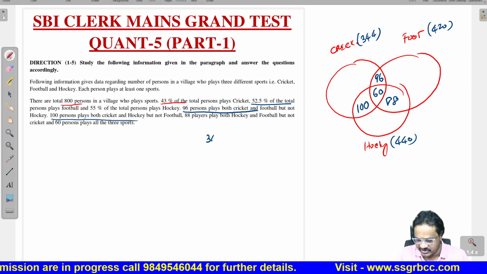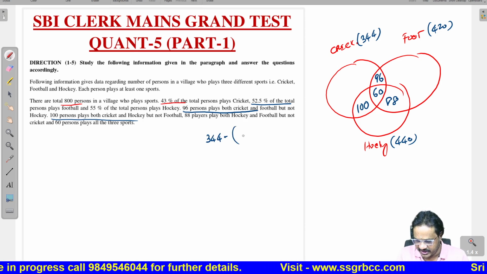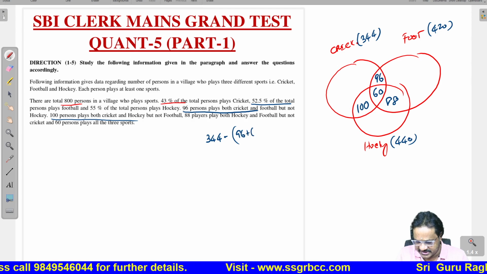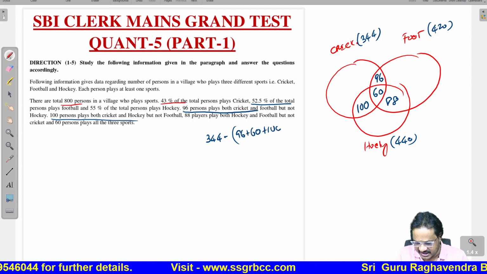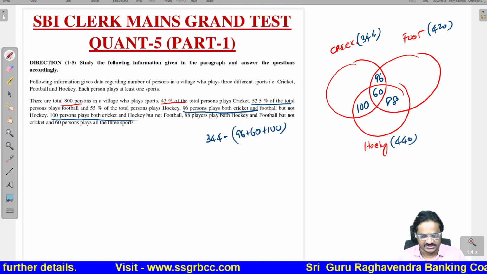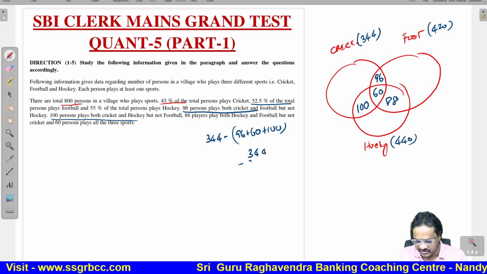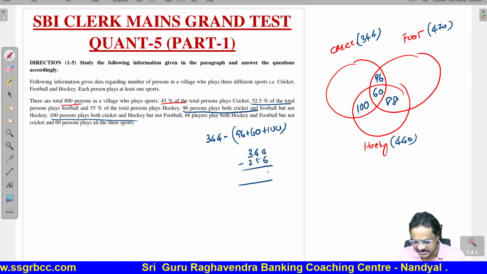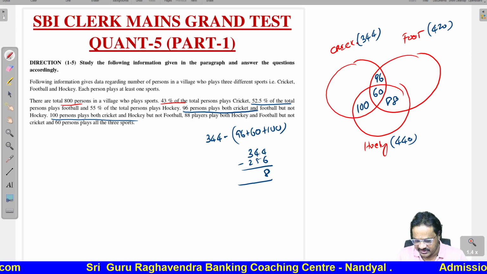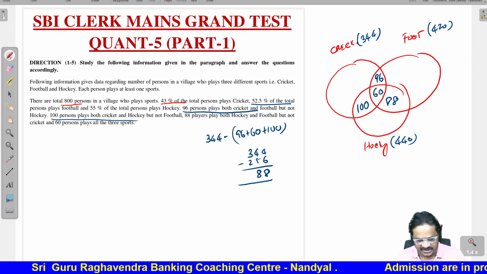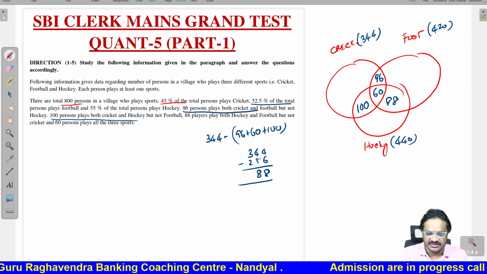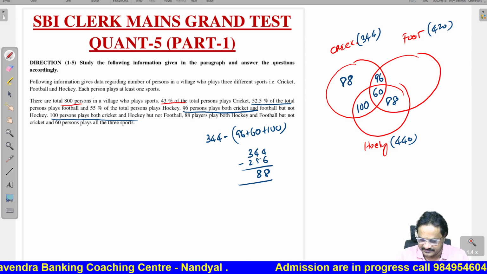Let us take only cricket. It is 344 minus 96 plus 60 plus 100. So 160 plus 96 is 256. So 344 minus 256, 8, then 13 minus 5, 8. It is 88. They play only cricket.